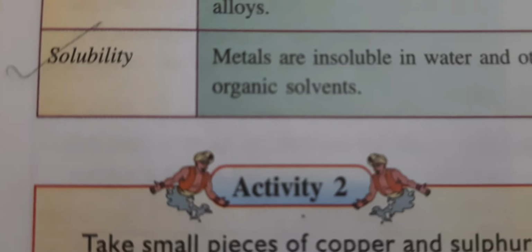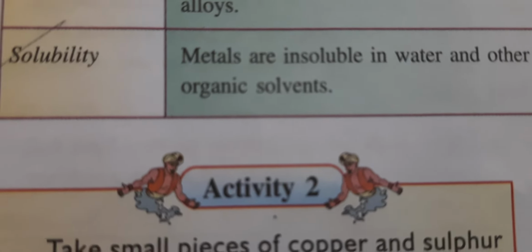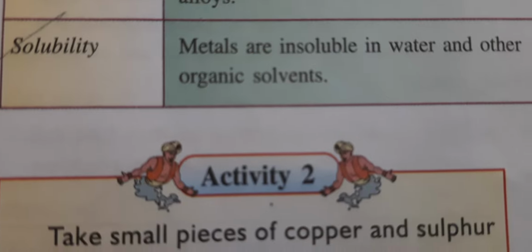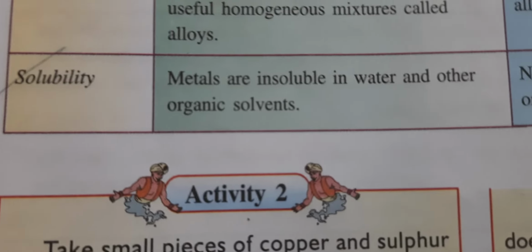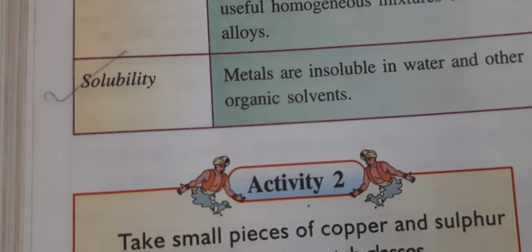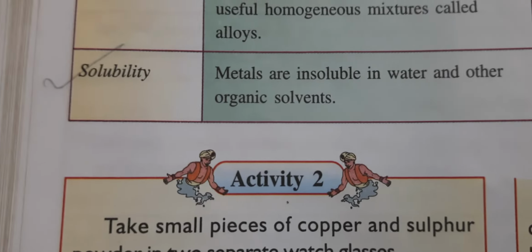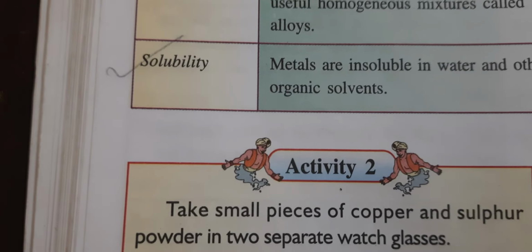Solubility. Metals are insoluble in water and other organic solvents. If you talk about iron and copper, if you try to dissolve iron and copper in water, you can see through your eyes that they are not soluble. They are not converting into other molecules when you dissolve them in water.